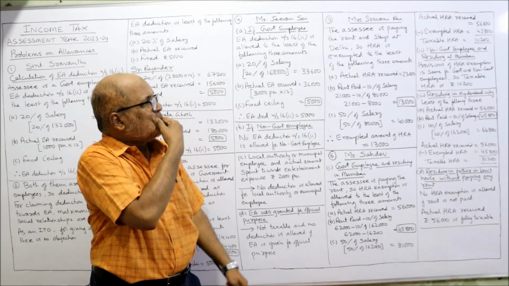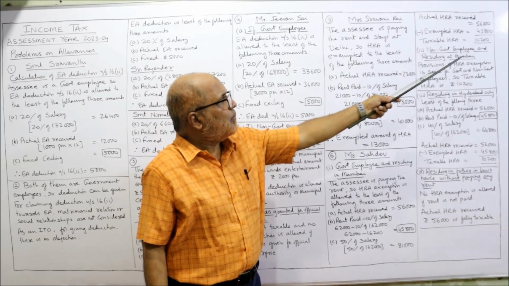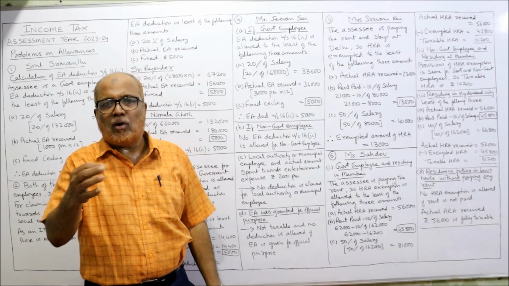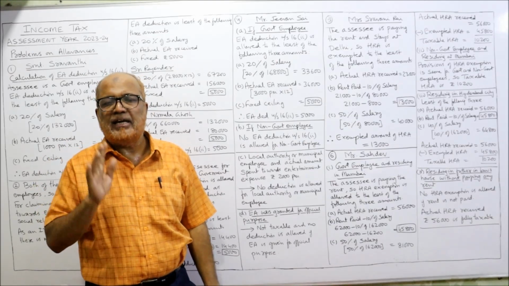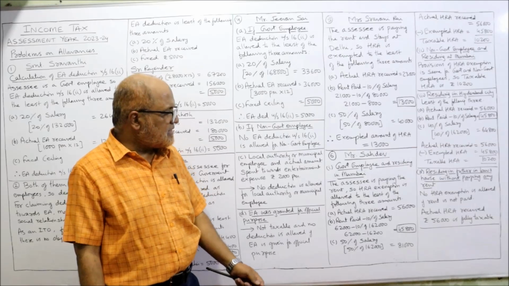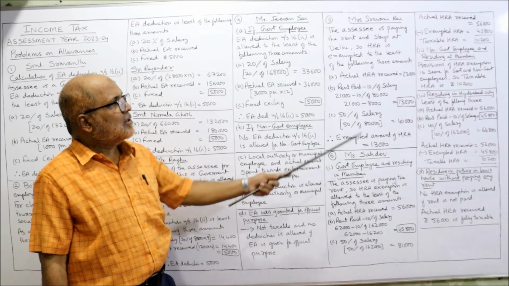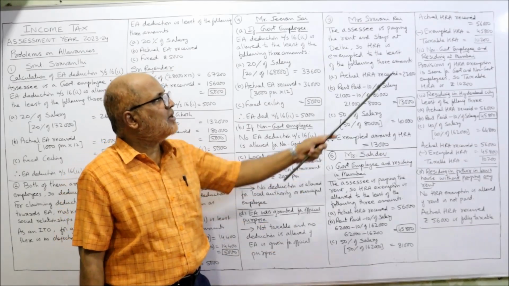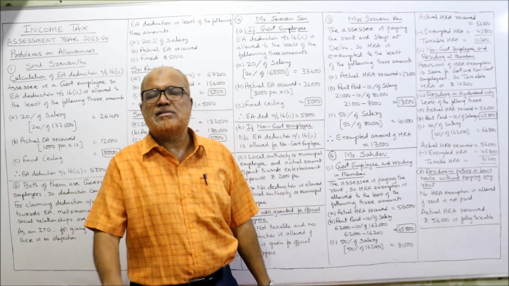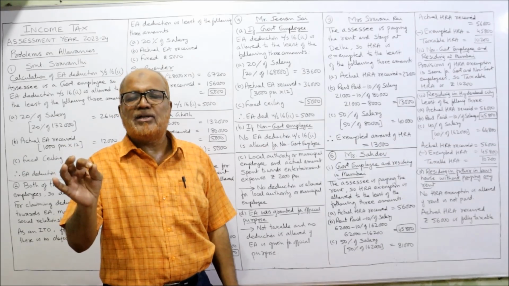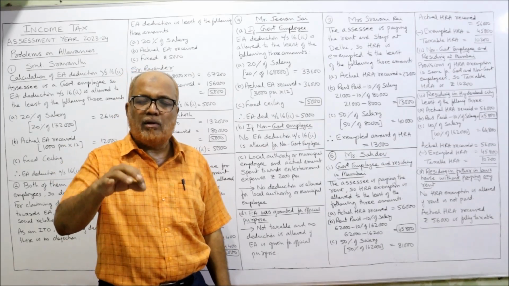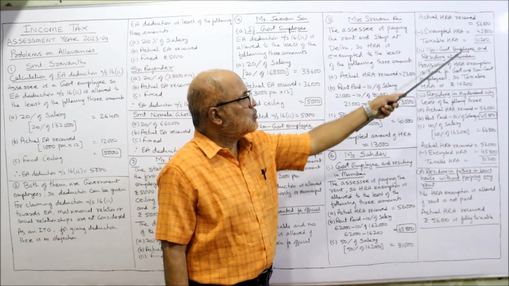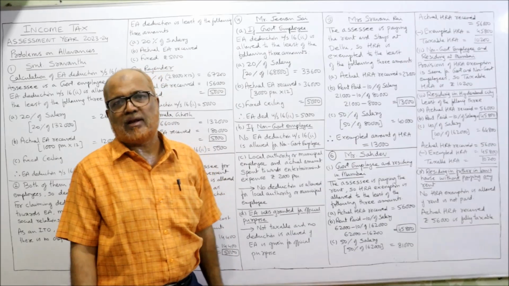First case completed. Now second case, non-government employee and residing at Mumbai. Whether government or non-government does not make any difference. The only thing, first case he was living in Mumbai. Now second case also living in Mumbai. The only thing, first case government employee, second case non-government. No difference at all. The taxable HRA will remain the same for government employee as well as non-government employee. So same thing, 10,200 is the taxable HRA.